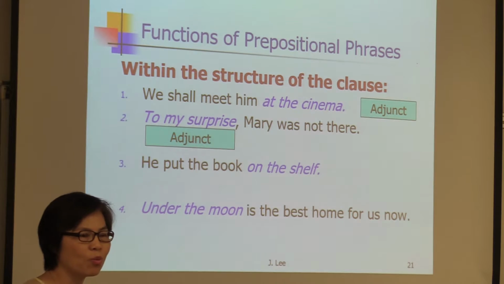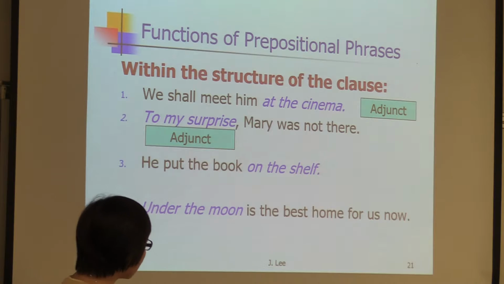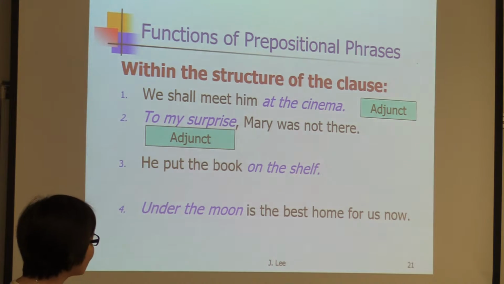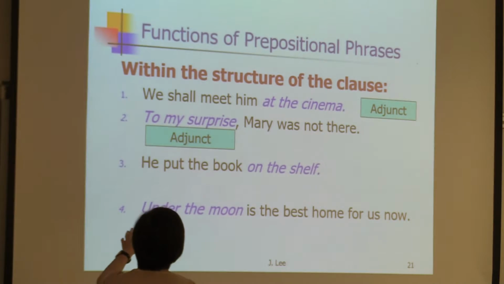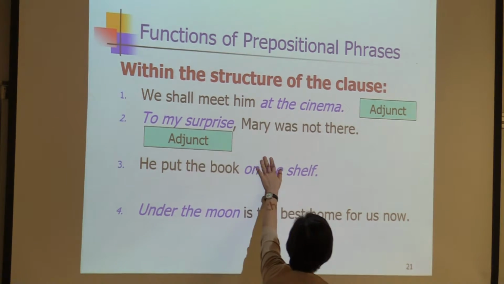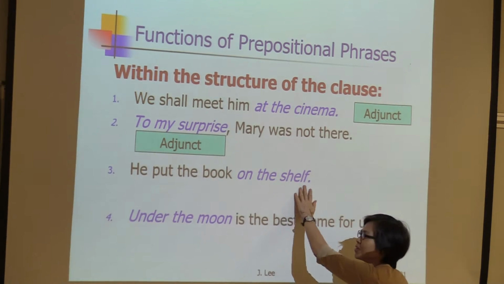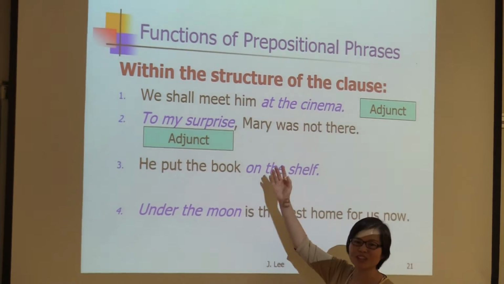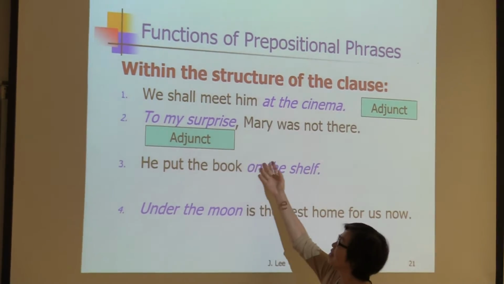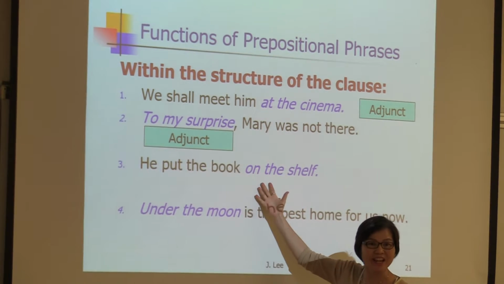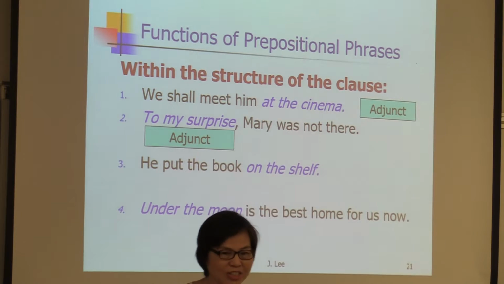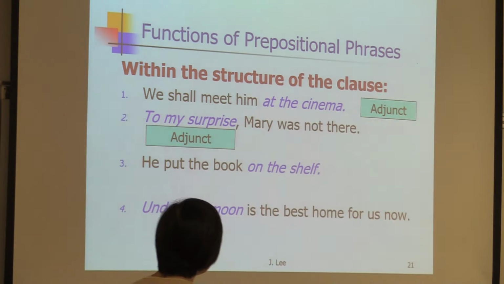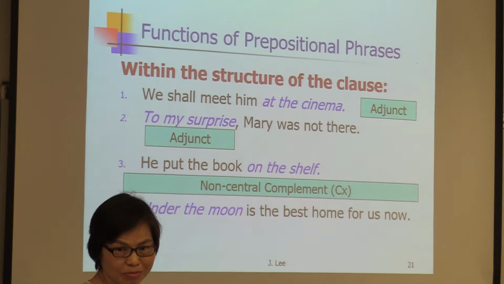He put the book where? On the shelf. Now you may say it's an adjunct, but if you look at it more closely, can you omit this? You put the book. No, just like don't rely. Rely on what? You put the book. So you need it there. You need the prepositional phrase. So it's also a kind of complement. That's the non-central complement.